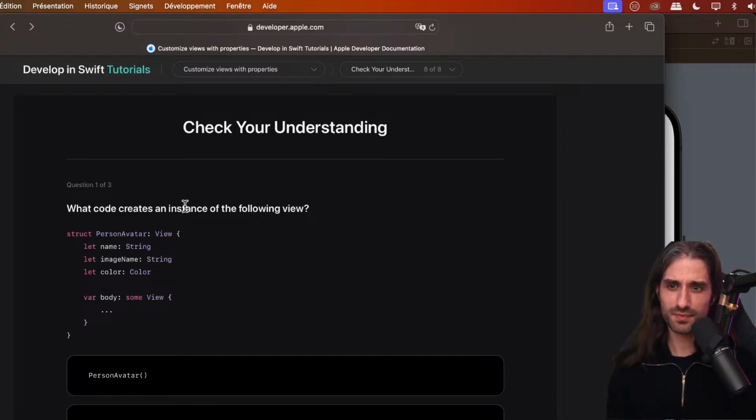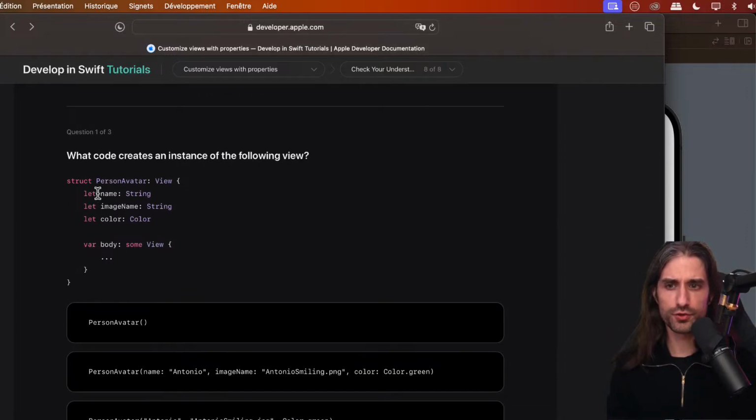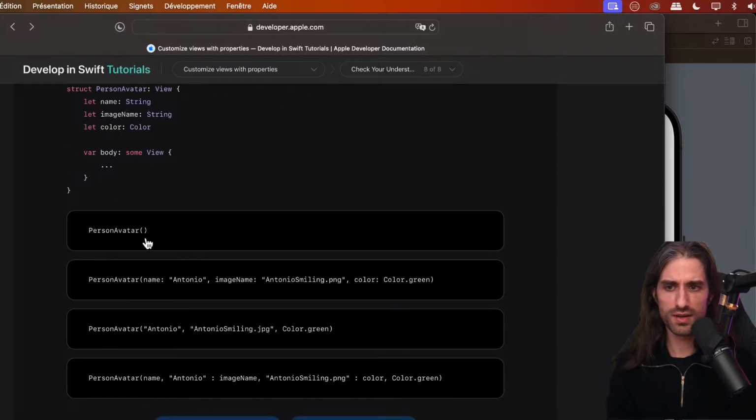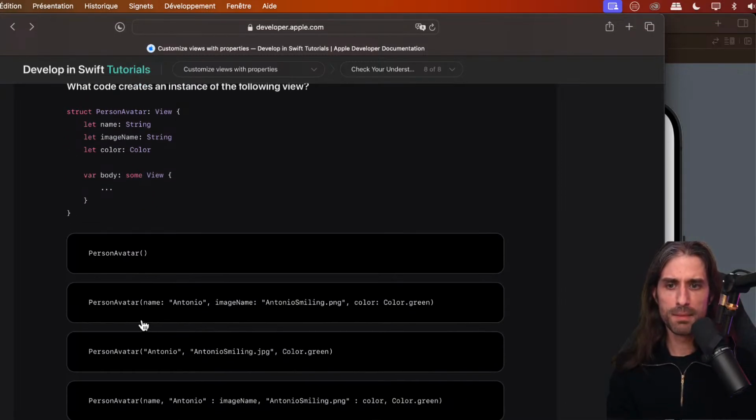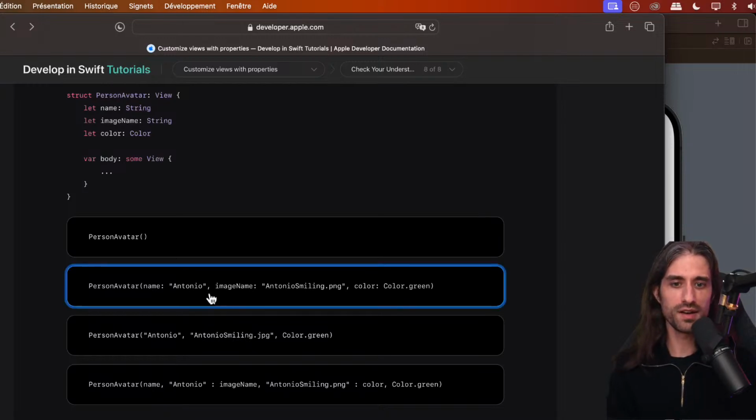Let's do the quiz. So what code creates an instance of the following view? So we have a struct PersonAvatar, we have 3 properties, name, image name, and color, and then the body of the view. So like this, PersonAvatar with argument labels, PersonAvatar without argument labels, or PersonAvatar with this weird syntax. Actually, it's the same as here, but the colons and the commas have been switched. So the correct one is, of course, this one.